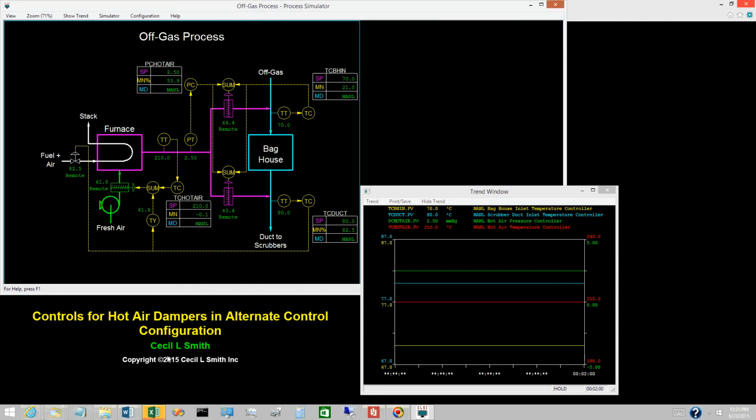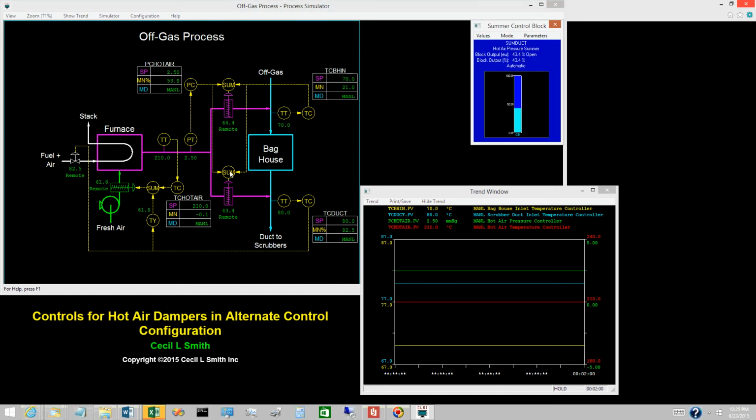Now for the summer whose output is the opening of the hot air damper to scrubber duct inlet. First, open the point window for the summer. Then open the Current Calculations dialog window.